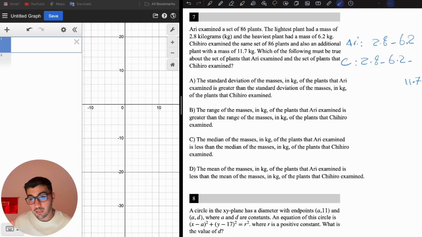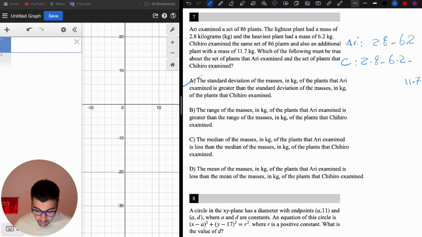But if you added a data point that is slightly far, again not on the standard deviation, it is going to increase the standard deviation slightly. So the standard deviation of C is going to be larger than Ari's, but choice A says the standard deviation of Ari is going to be greater than C, so it's not A.